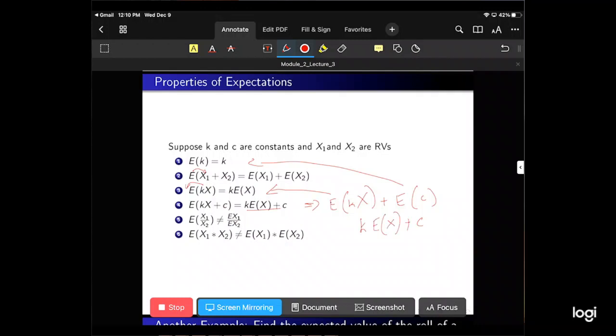A couple things to note. Numbers 5 and 6: the expected value of the ratio of two random variables is not equal to the expected value of one random variable over the expected value of the second. And then likewise, we can't distribute the expected value when the two random variables are multiplied. That's number 6 there.